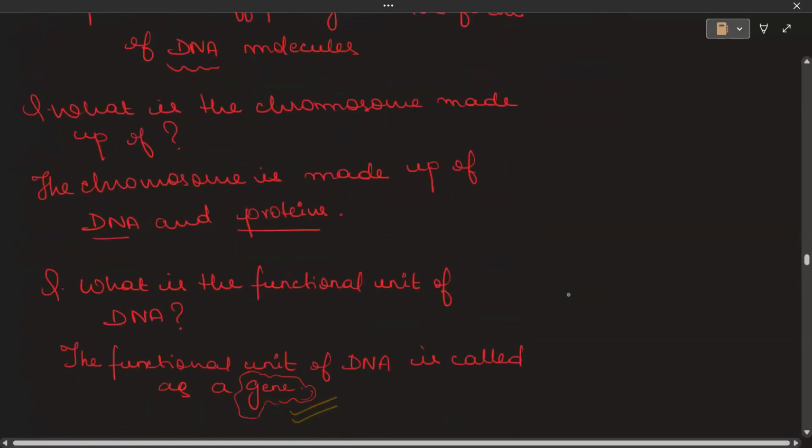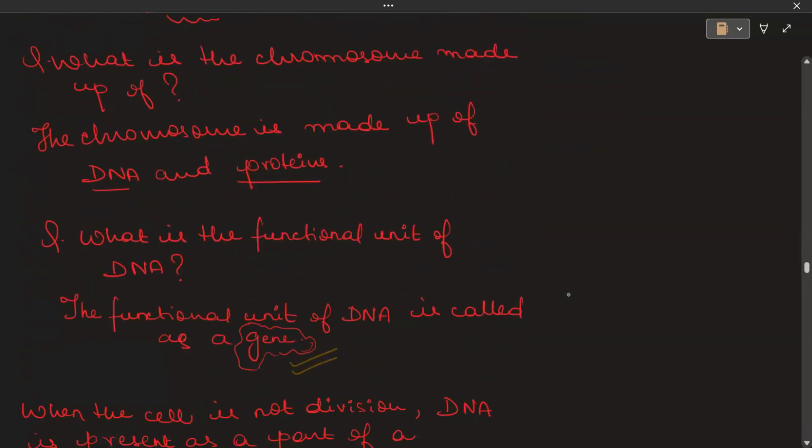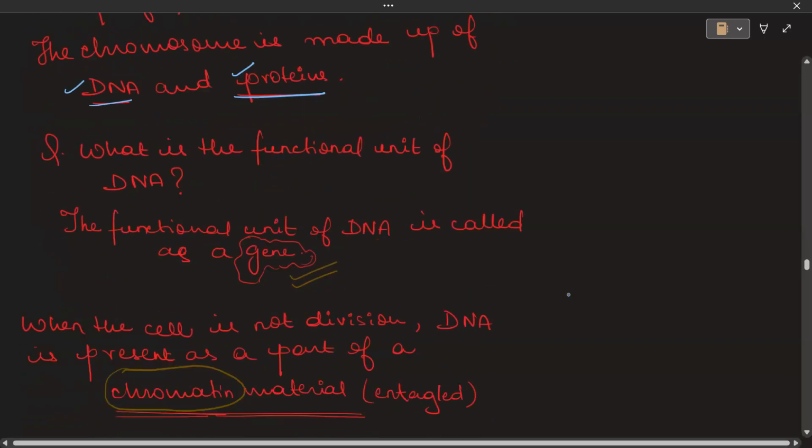Also remember one thing, that the chromosome is made up of two things: DNA along with proteins. When DNA is present along with proteins, a chromosome is made up. Also remember another thing, they can ask you what is the functional unit of DNA? The functional unit of DNA is called a gene.